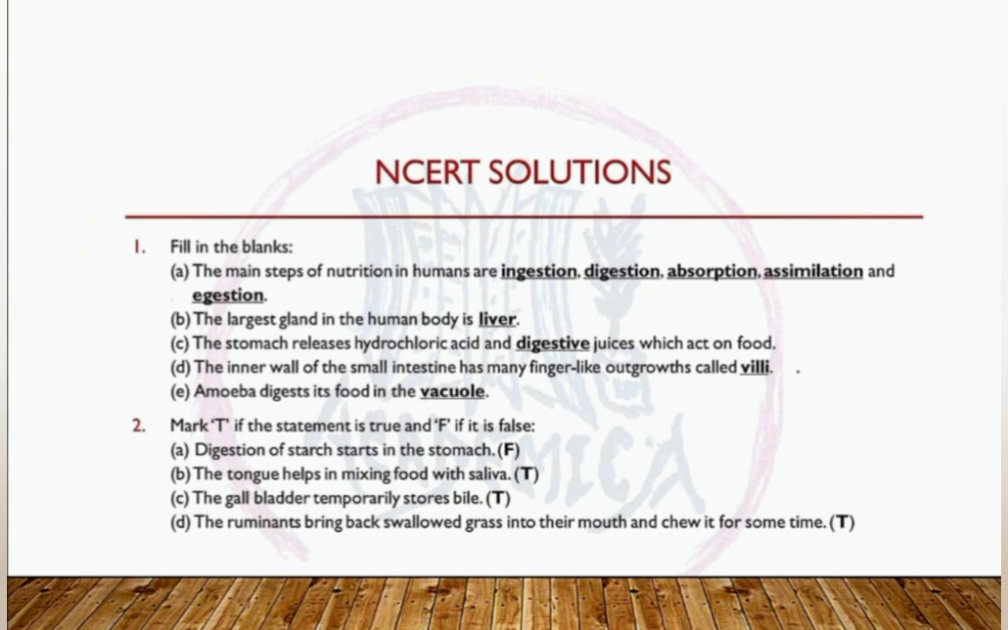And we have the true and false questions here. Digestion of starch starts in the stomach. False. The tongue helps in mixing food with saliva. True. The gallbladder temporarily stores bile. True. The ruminants bring back swallowed grass, I mean cud, into their mouth and chew it for some time. True.